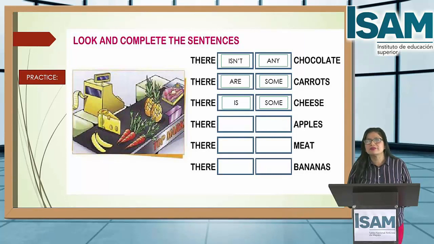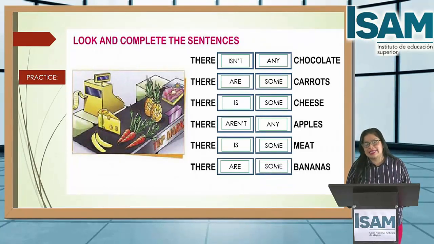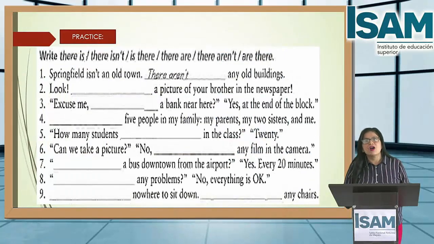Okay. Now, again, check the picture. There. The answer. There aren't any apples. I can see apples. There aren't any apples. Next one. There is some meat. Of course, there is some meat. Next one. What about? There are some bananas. Okay? There are some bananas. Of course, student. Congratulations. Next. Okay, you have practice.